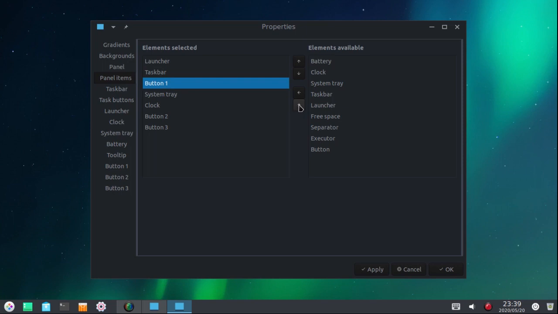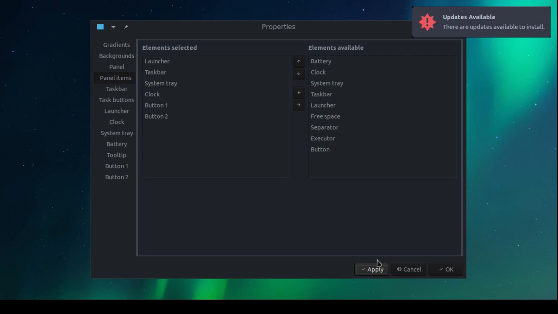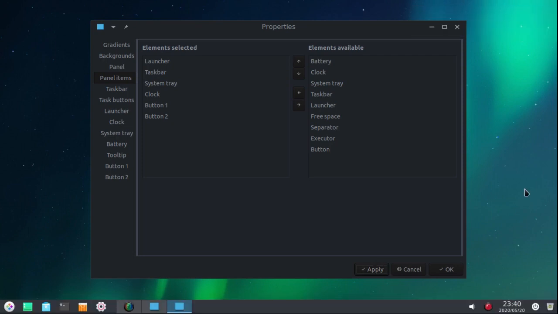and send it back over here, and hit apply. And if you notice now, the keyboard button is gone. Now don't do that unless you just don't need it. You can use the keyboard shortcut, Windows key, super key, however you want to call it, the Windows key plus the letter K to open up the keyboard shortcuts.